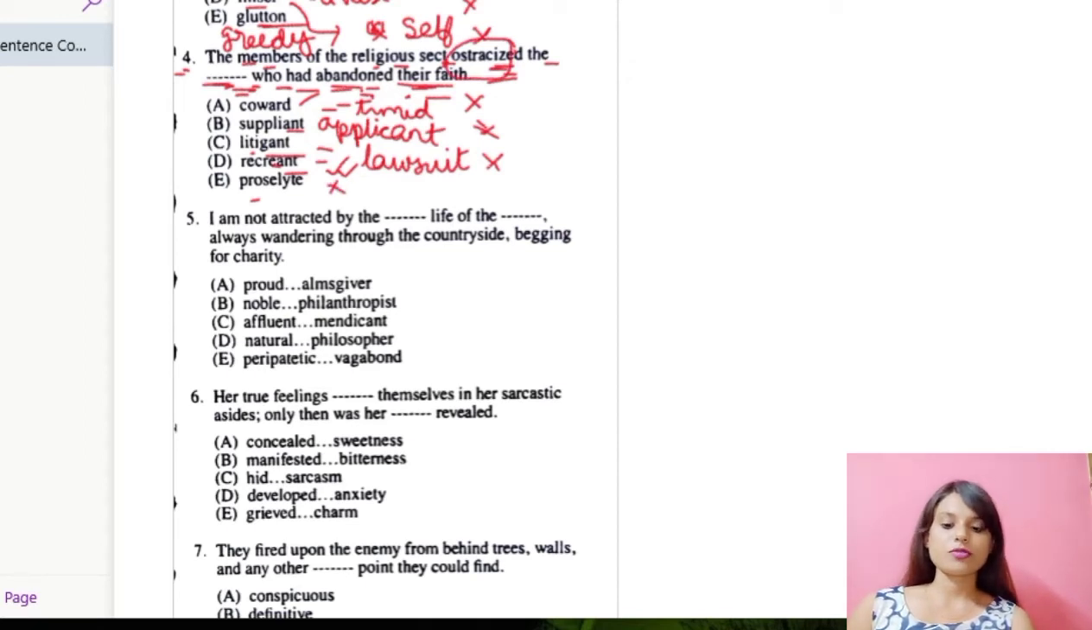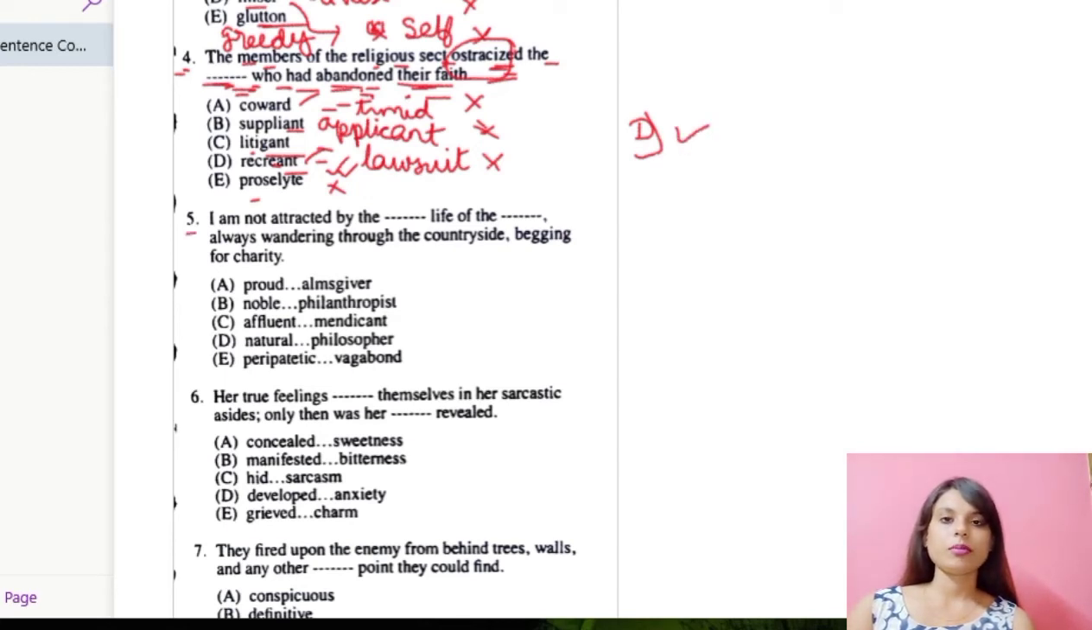The best option that is suiting is number D. Number A will also go, but number D is better. So number D would be the correct option.